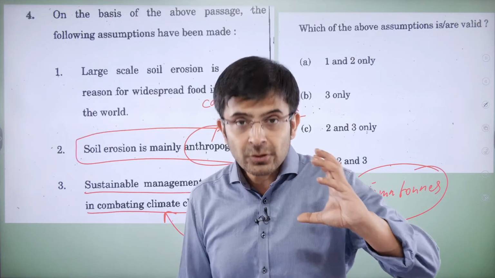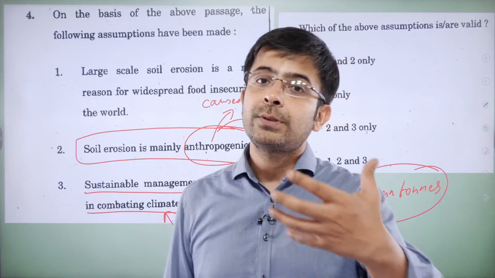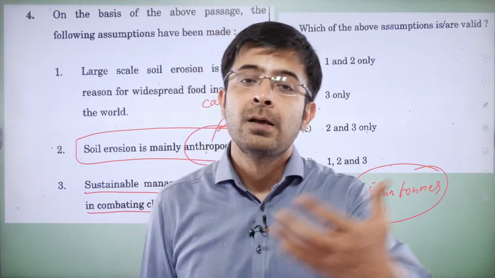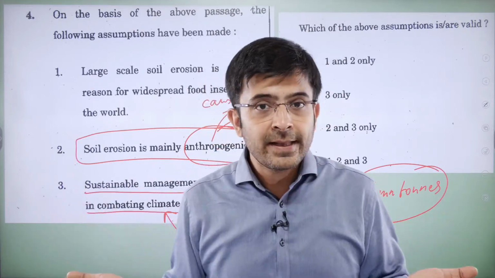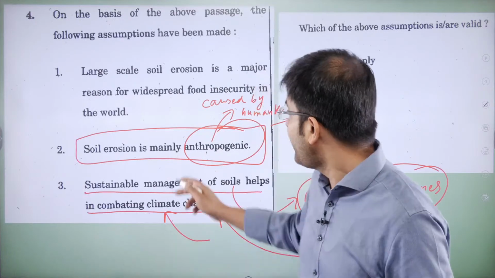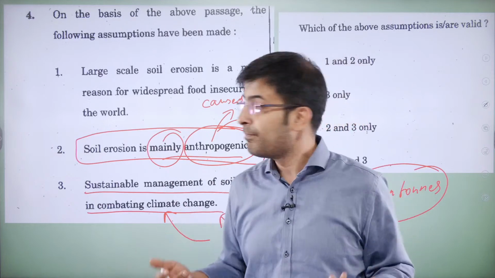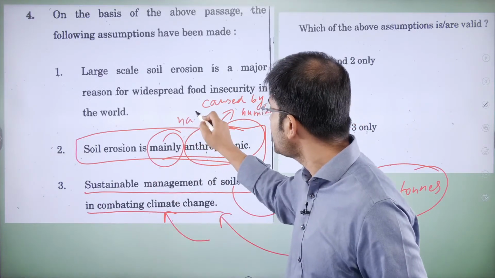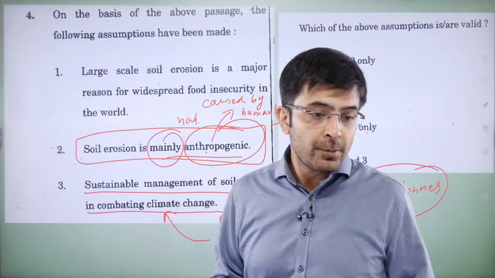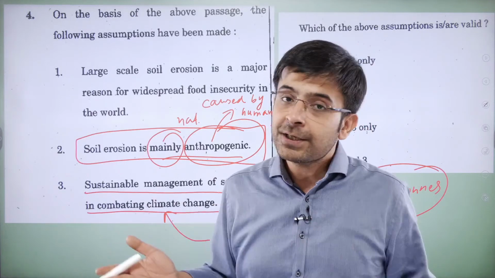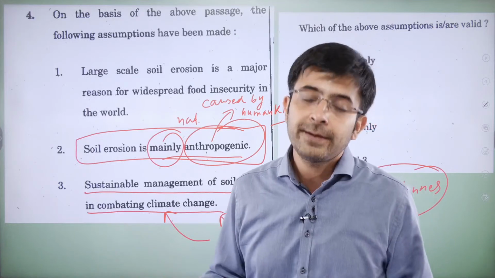See, then he will have to say, no, Mallikarjun, he'll have to say that soil erosion is due to, say, whatever reasons. It's due to man-made reasons or natural reasons. There are only two possibilities, but the author has not taken any of those. He has not mentioned it. So when it is asking us mainly anthropogenic, how can we come to that conclusion? Maybe it is mainly due to natural causes. Maybe it is only due to natural causes and not anthropogenic. So that classification has not been made by the author. He has not made that classification at all. Why should we then do that?